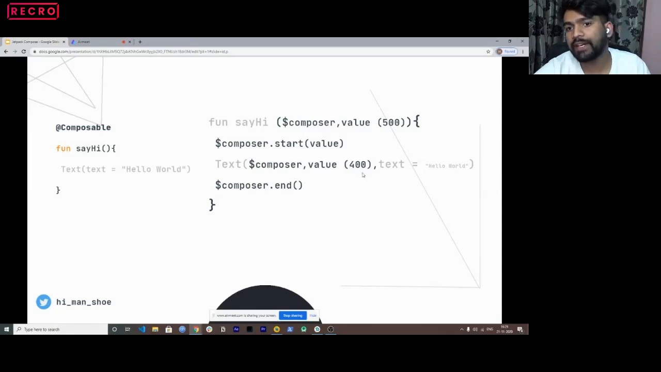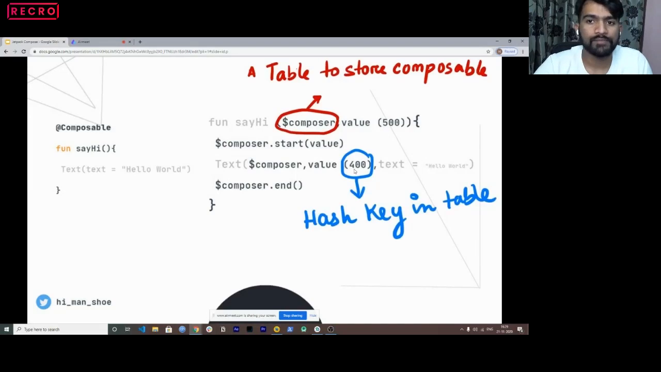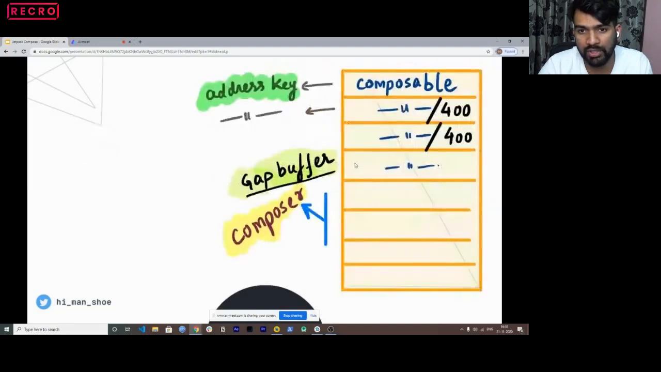So now this 500 and 400, let's see this. Let's say, in the collection, consider a hash map. How is it built, right? Think of this composer as a table basically, and this 400 is like a hash key. If you know how a hash table works, it is basically mapped to a key and a value. This hash key is basically the key where the composable has to be stored, and that is known as the composer. So that table is basically a composer here, and this is how it would look.